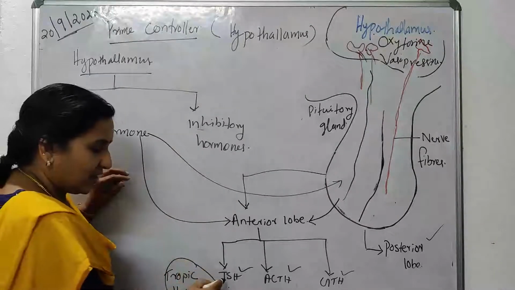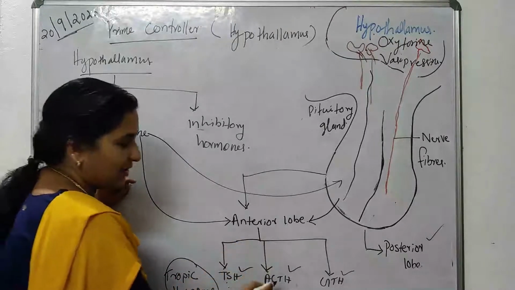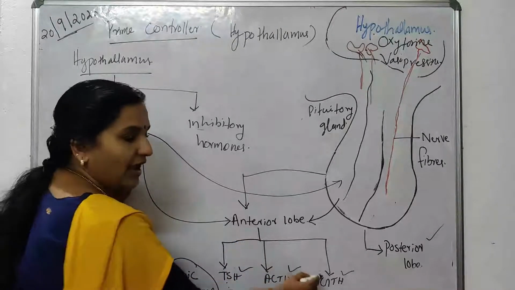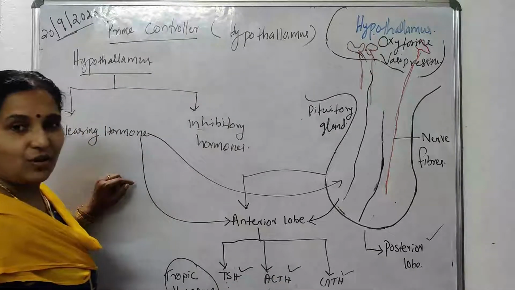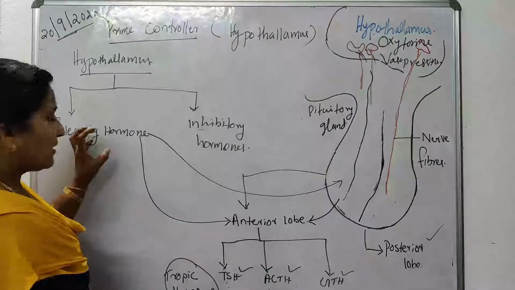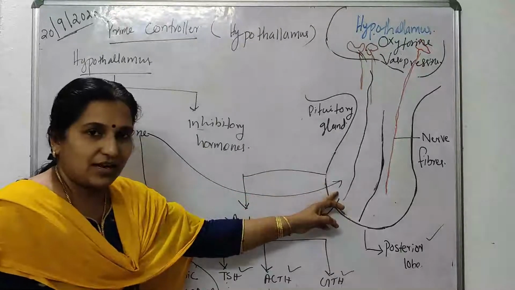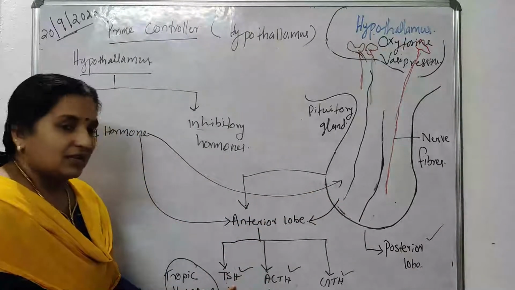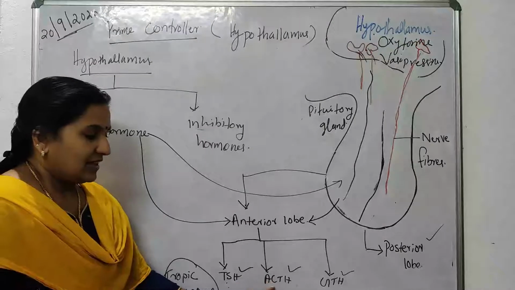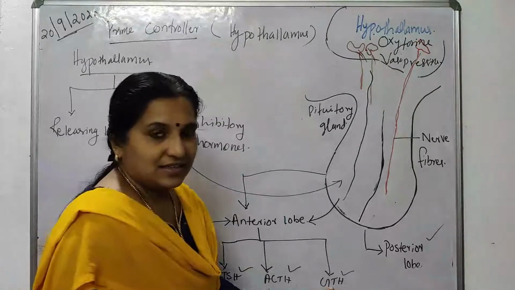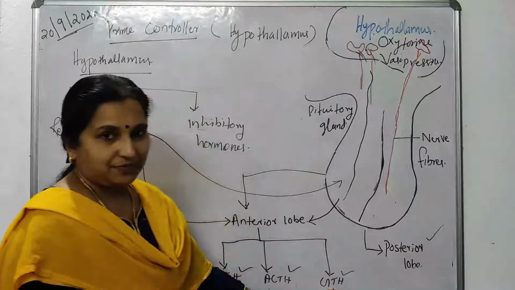They are thyroid stimulating hormone, adrenocorticotropic hormone and gonadotropic hormones. So when the releasing hormones stimulate the anterior lobe of the pituitary gland, the TSH, ACTH and GTH are produced more.